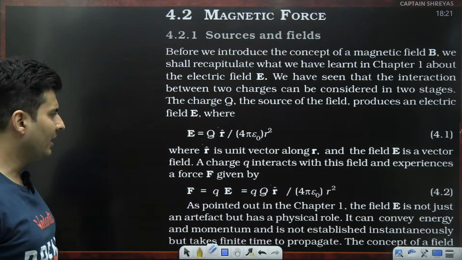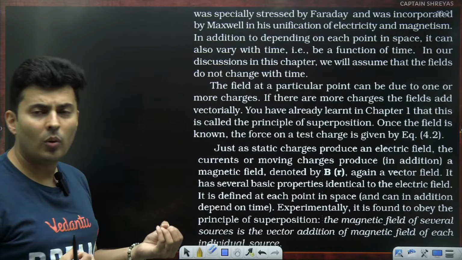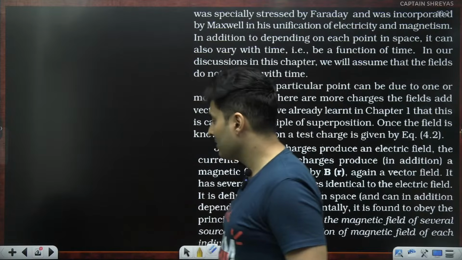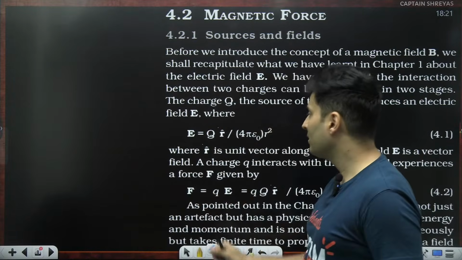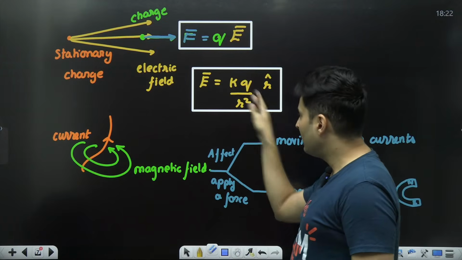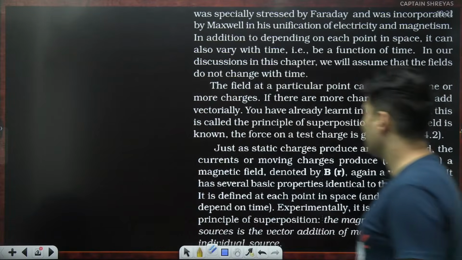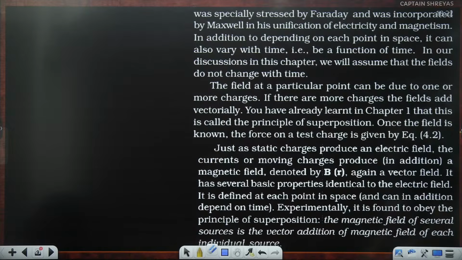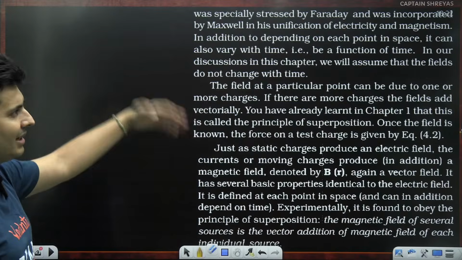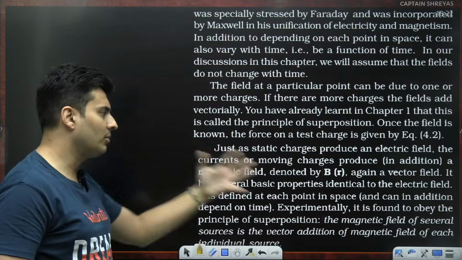Now this was for electric field, but the problem is for magnetic field. How the magnetic field will apply a force. The force by electric field is given by QE, and the field value is given by this. How will magnetic field apply a force is what we are interested in. So, there were a lot of experiments which were performed. This is exactly like an introduction or warm up, you can say, before they actually come to the formula